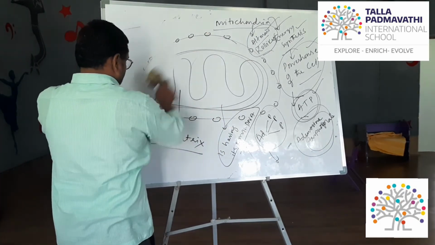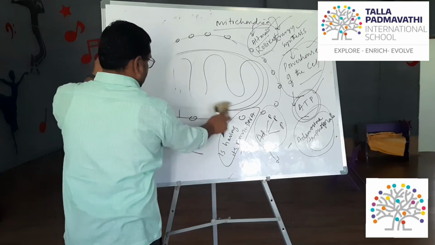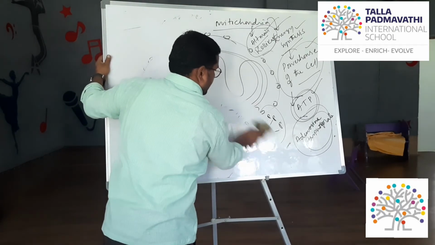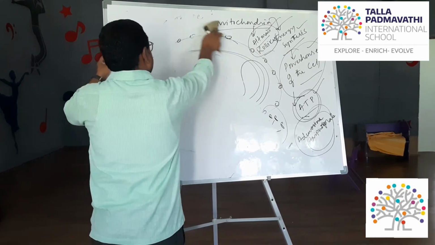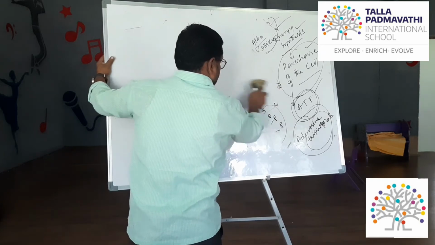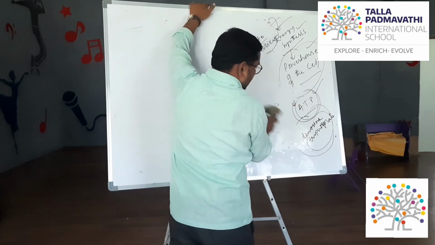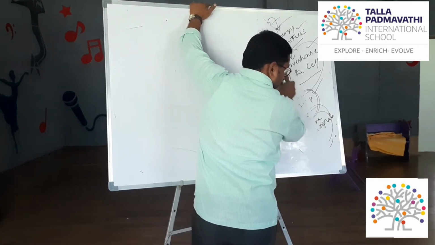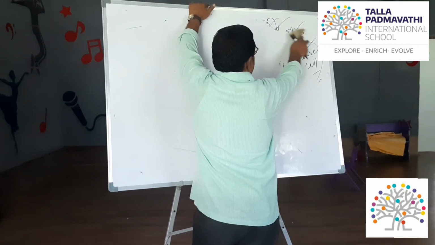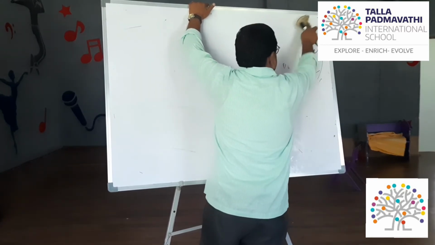Now let's understand about the plastids. What are plastids? Plastids are the color imparting substances.